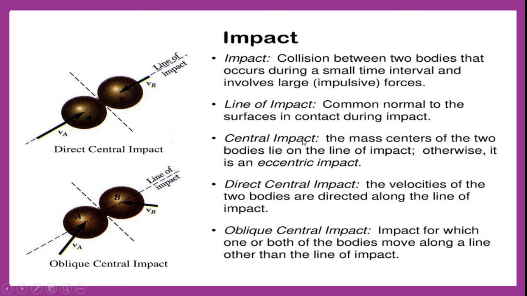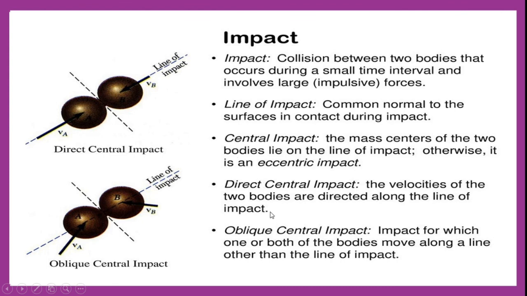Now let us see what is central impact. Central impact is nothing but the mass centers of the two bodies lie on the line of impact. Let us say the first body's mass center is this, the second body's mass center is this. If both the mass centers lie on the same line of impact, then we call it central impact. If the mass centers don't lie on the same line of impact, it is called eccentric impact.